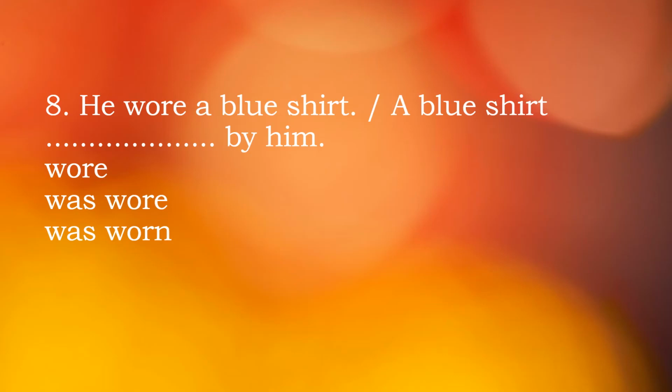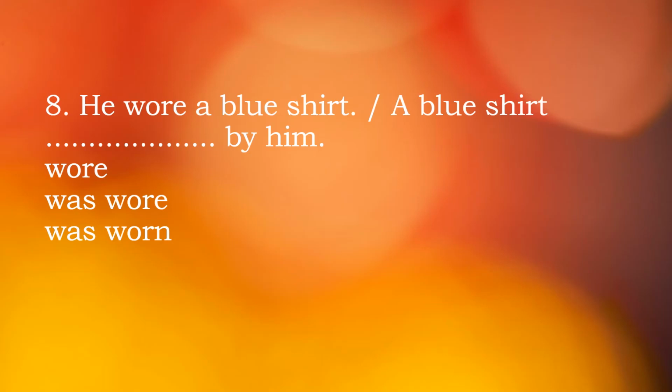He wore a blue shirt. I think you should get the answer because we practiced and solved this type of sentence sometime back. It is actually past simple tense. In case of past simple, what structure do we follow? To change it, first the object would be at the beginning, then we should take was or were. Understand? Then B3, then object.